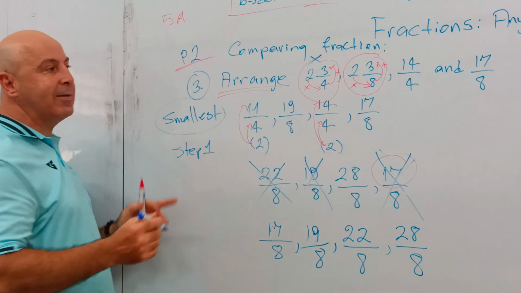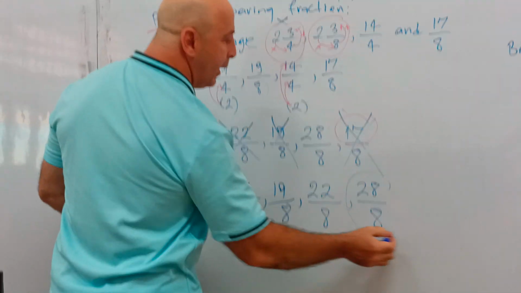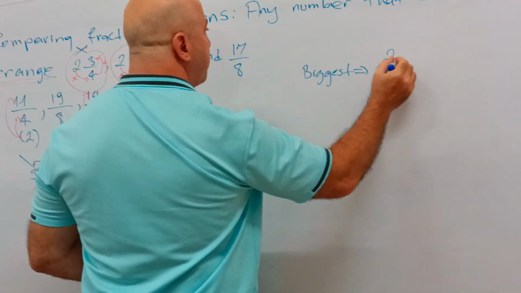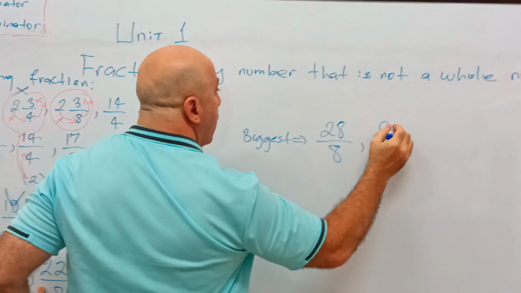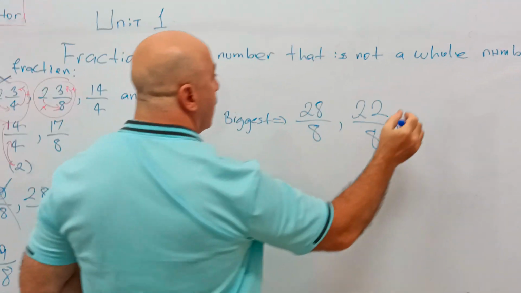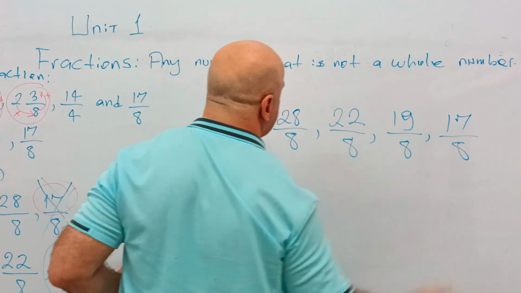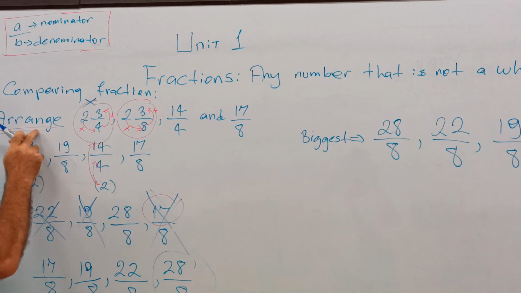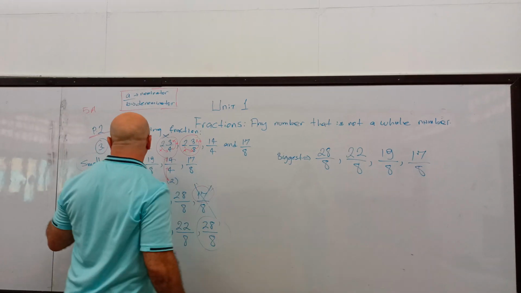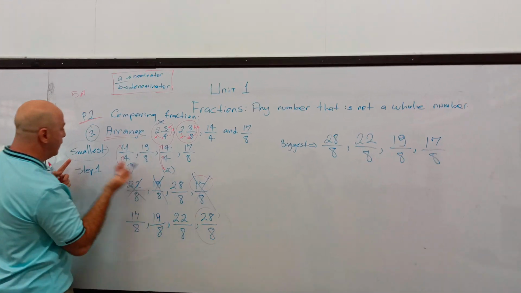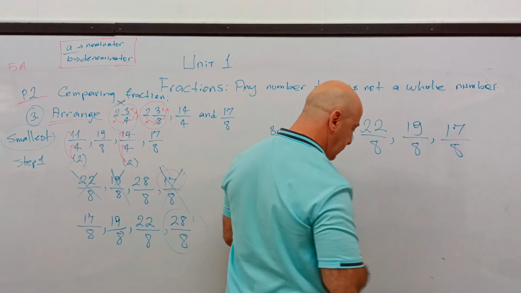Now question B, it says biggest. It's easy, I don't have to do anything. I have my fractions already. This one is the biggest, so I start from the biggest one. 28 over 8. 22 over 8. 19 over 8. And 17 over 8. Now I arrange my fractions from biggest to smallest. Smallest to biggest, and biggest to smallest.